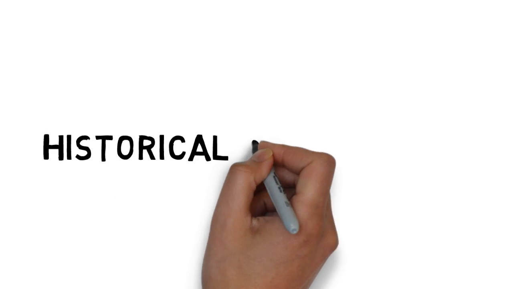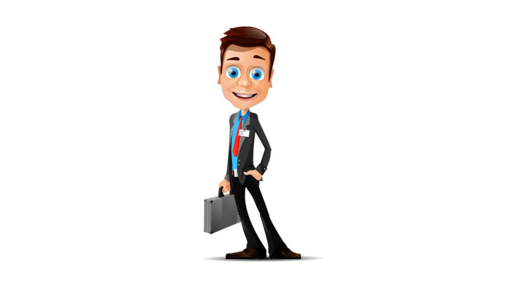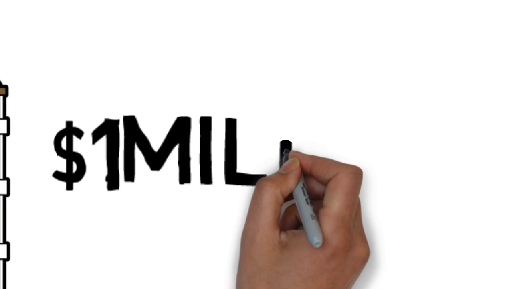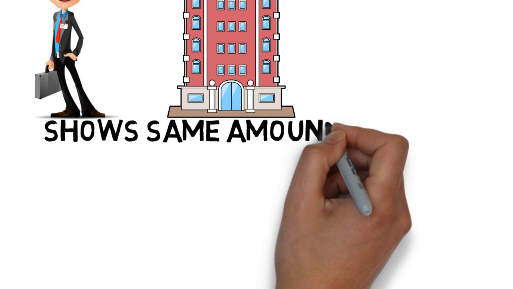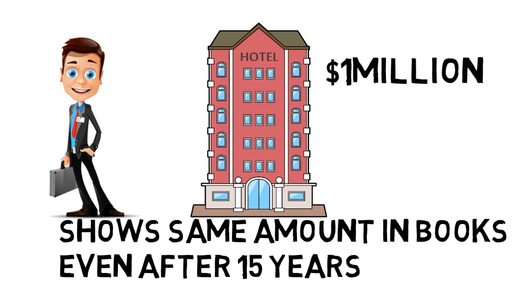Historical cost concept. Historical cost concept states that the price of an asset on the balance sheet is based on its nominal or original cost when acquired by the company. For example, Sam purchased his hotel for $1 million 5 years ago, entered it in books of accounts, and this original cost will be shown the same $1 million even after the next 10 years in the books of accounts.